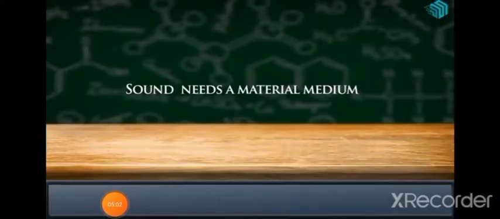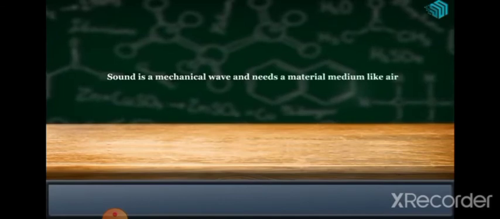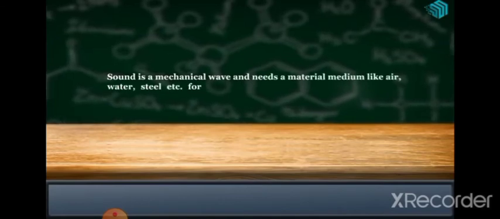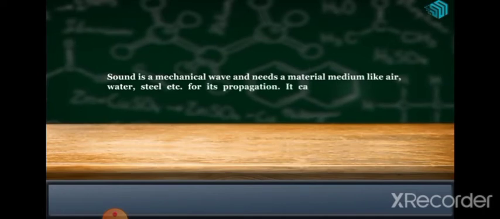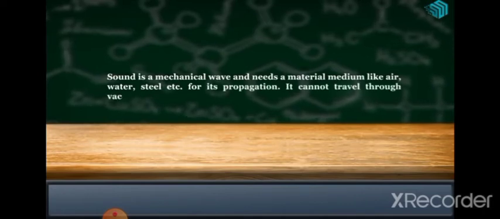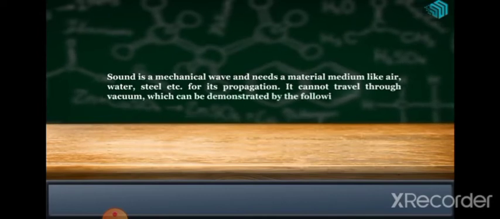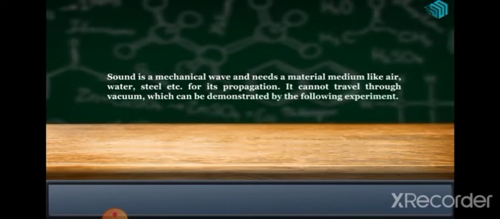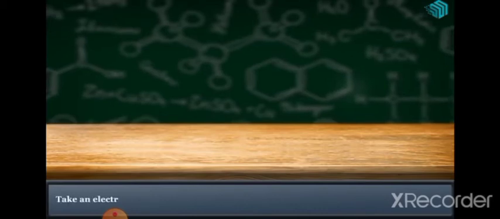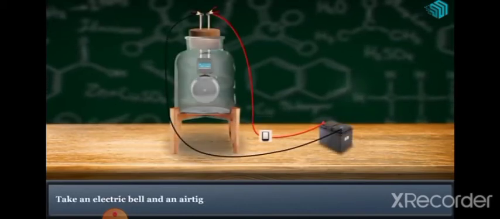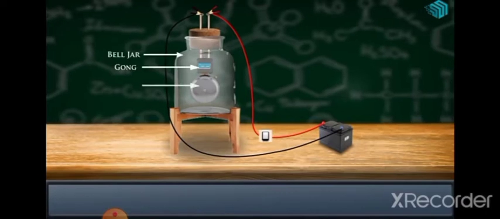So here is the setup for hearing of sound through a medium. Sound is a mechanical wave and needs some material medium like air, water, steel, etc. for its propagation. It cannot travel through vacuum, which can be demonstrated by the following. Take an electric bell and an airtight glass bell jar.